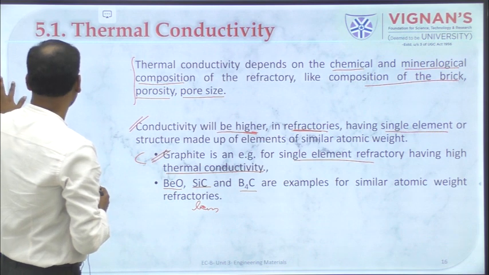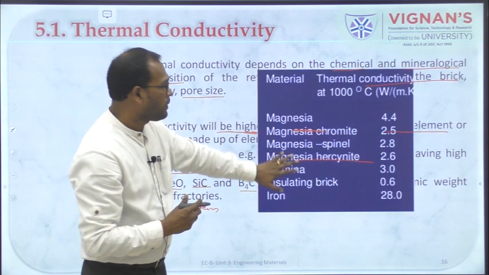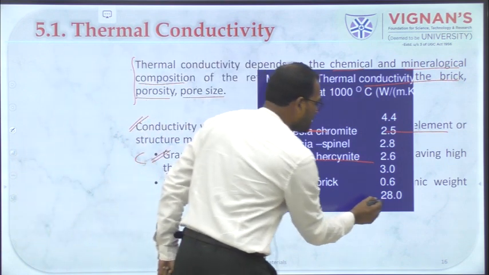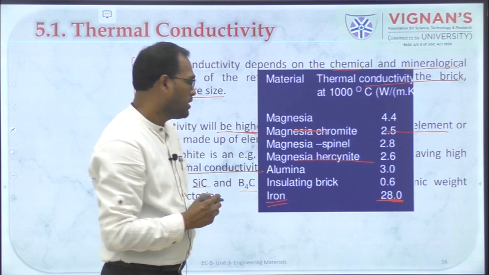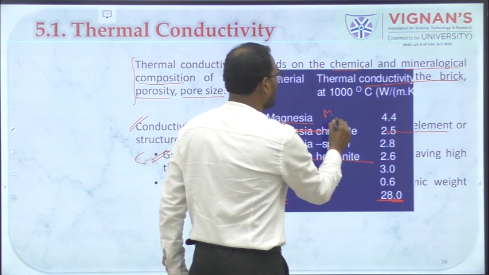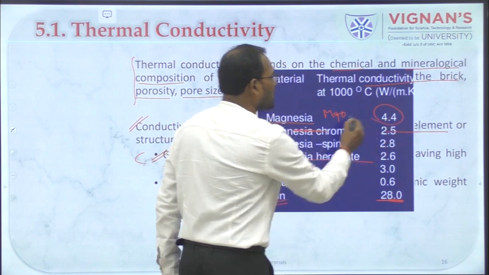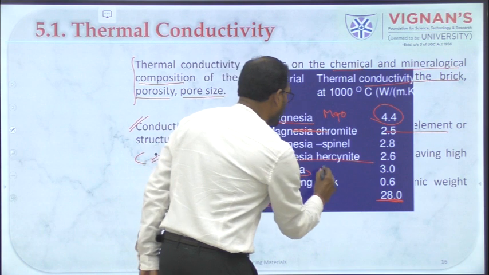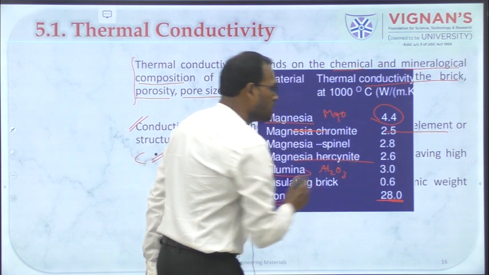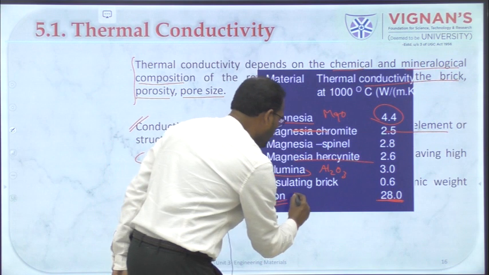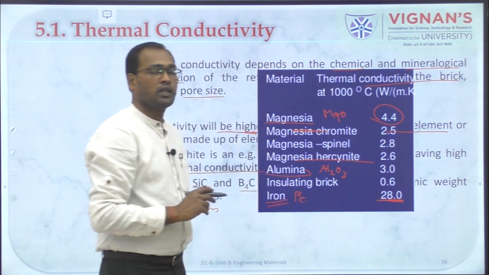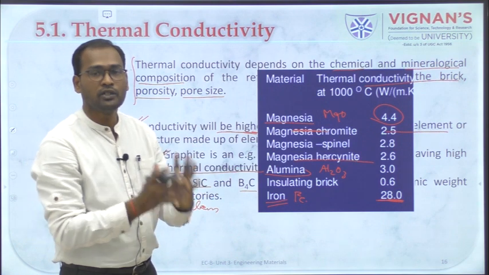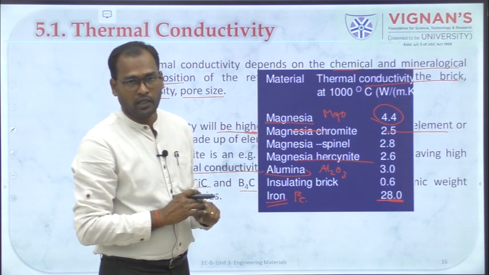Okay. So this is about thermal conductivity of different materials. You can see a pure metal, iron, which has got a thermal conductivity of 28, whereas magnesia, which is made of MgO, has got a thermal conductivity of 4.4, and the other mixtures like alumina, Al2O3, have 3, whereas pure iron shows a thermal conductivity of 28. A single element will have higher thermal conductivity, a mixture of elements will show lesser thermal conductivity.